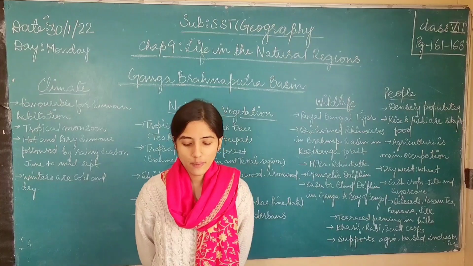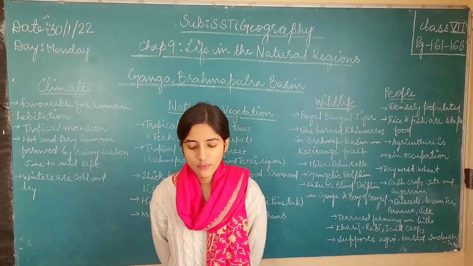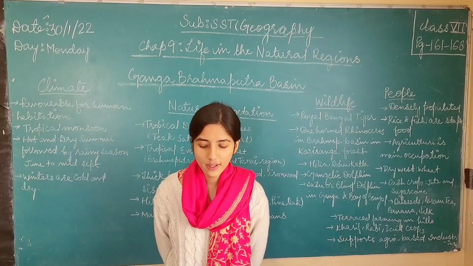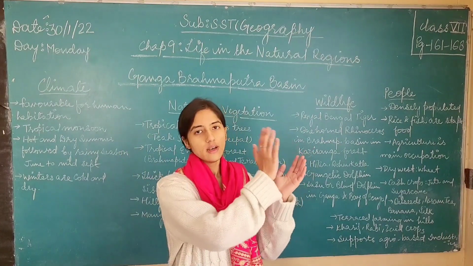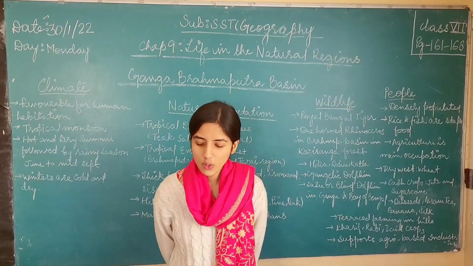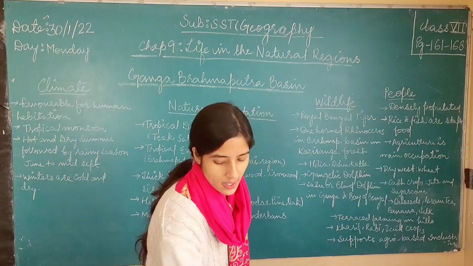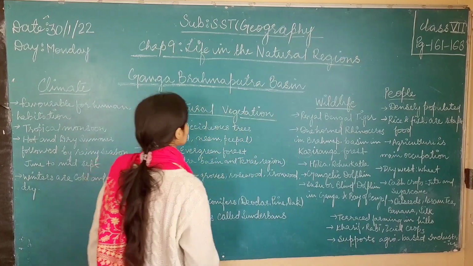Oxbow lakes usually form in flat low-lying plains. They usually form in flat low-lying plains close to where the river empties into another body of water, such as the oceans. On these plains, rivers often have wide meanders. So let us understand this with the help of a diagram.